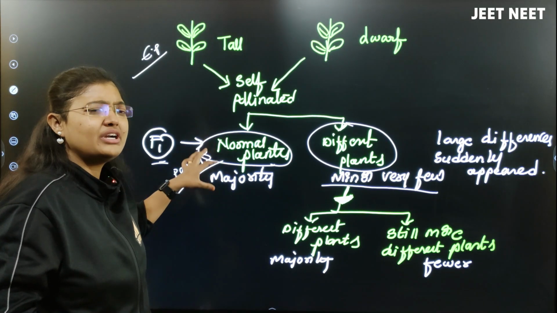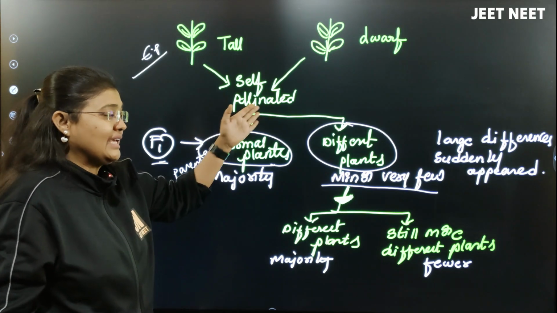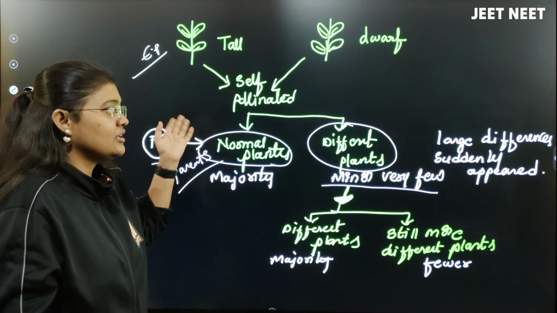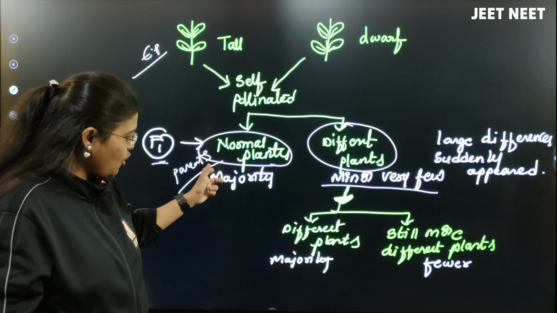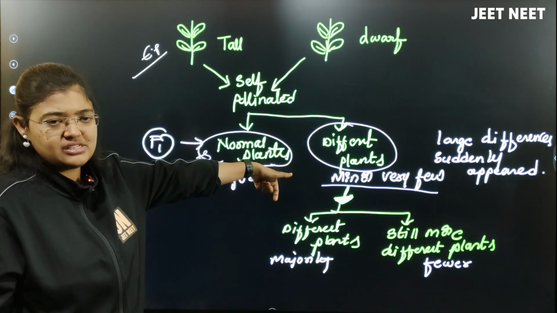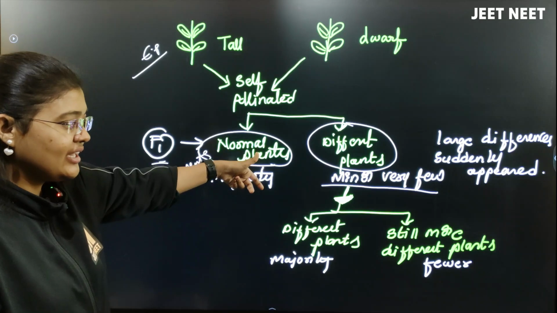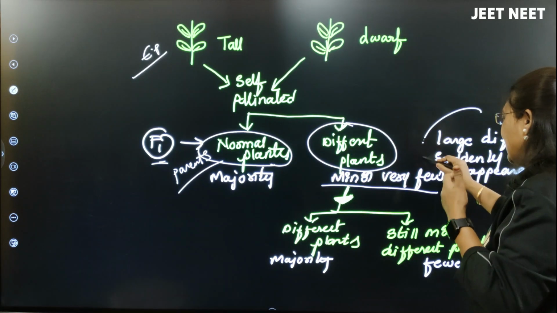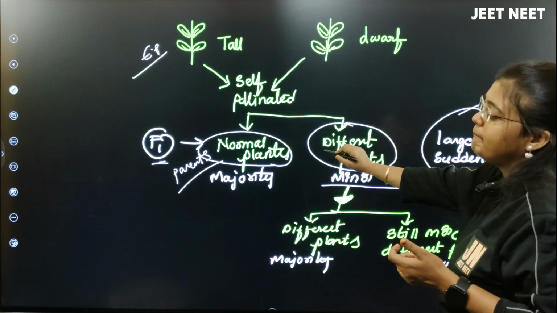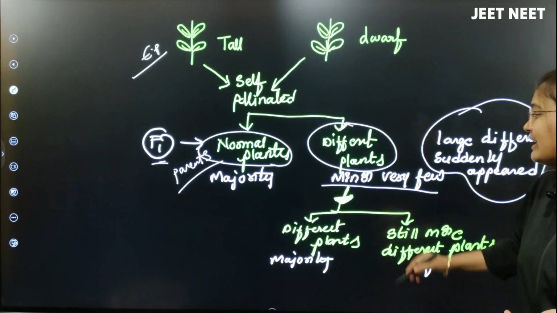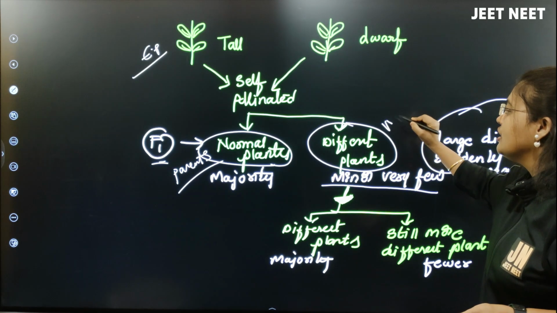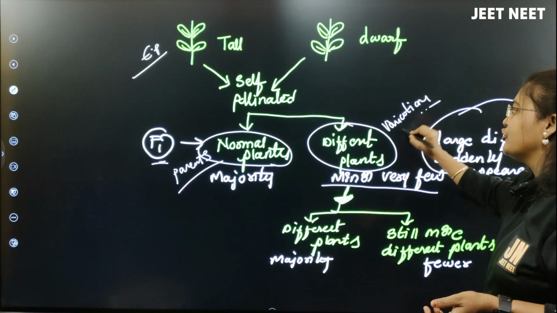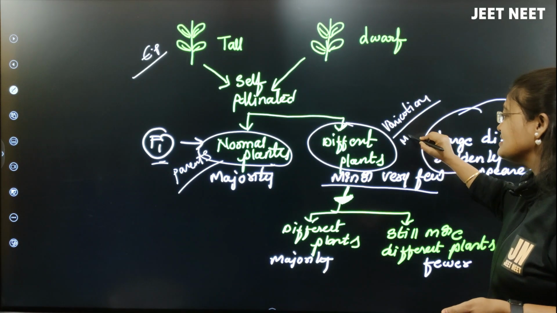Normal plants were the majority, right? But as per the character called color, it was not red, not yellow, not like the normal plants, a little bit different, right? This difference in color happened because a large difference suddenly appeared in that offspring, a large variation in a few plants, that is, because of mutation.